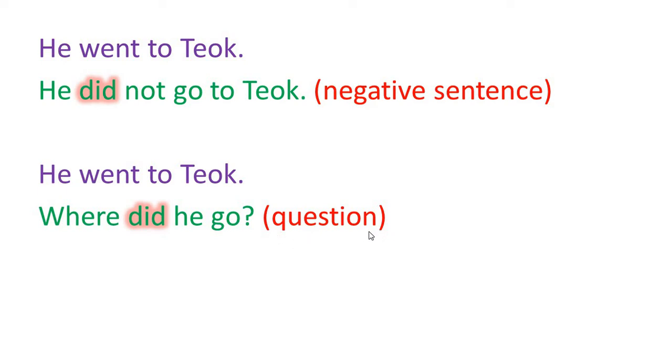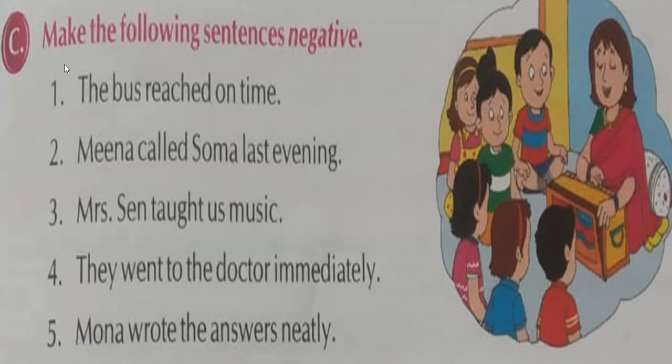In the same way, while making a question, what do we do? Same sentence I have given, see. For example, he went to Tiok. Okay. So how will you make a question? Where did he go? Same thing. Did and the base form of the verb went. This went, what is the base form? Go. So where did he go? Understood?